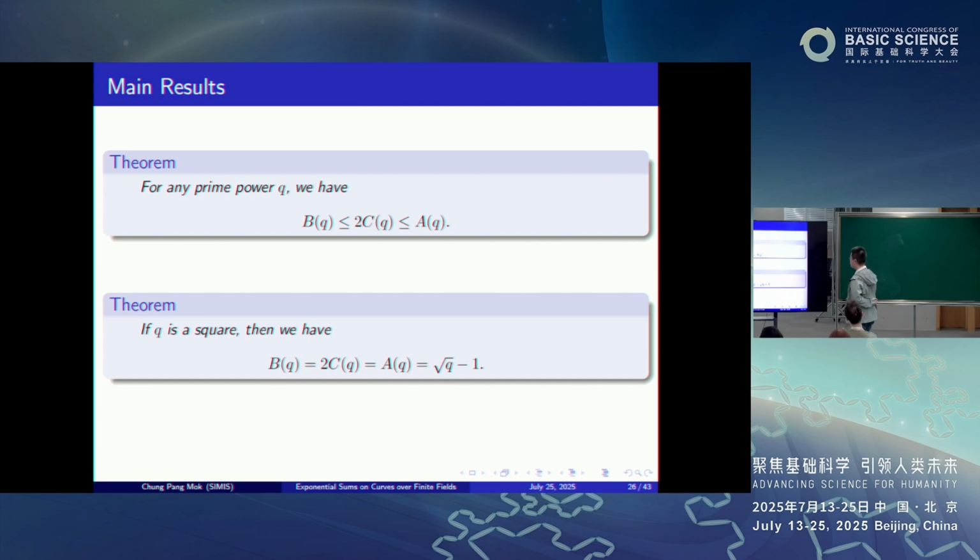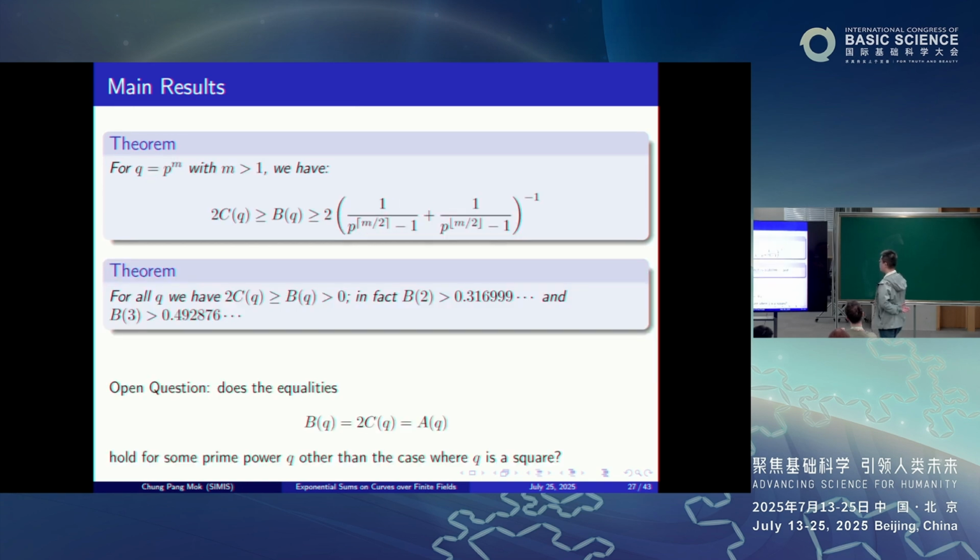Namely, B of q is less than or equal to 2 times C of q, which is less than or equal to A of q. And this is valid for any prime power q. In the case when q is a square, then we have equality, and these are all equal to square root of q minus 1.